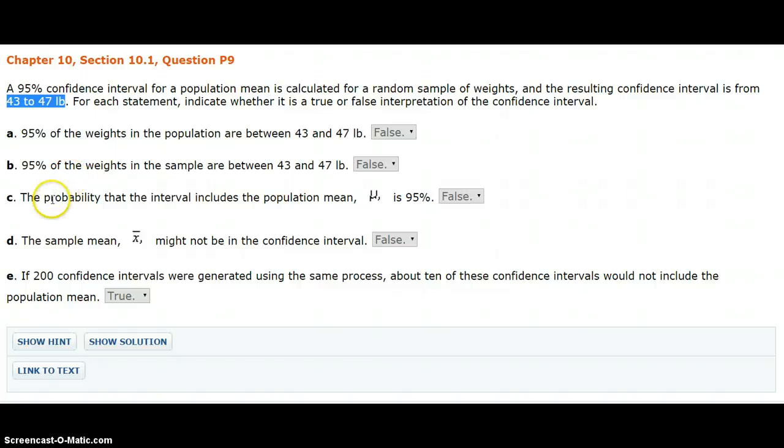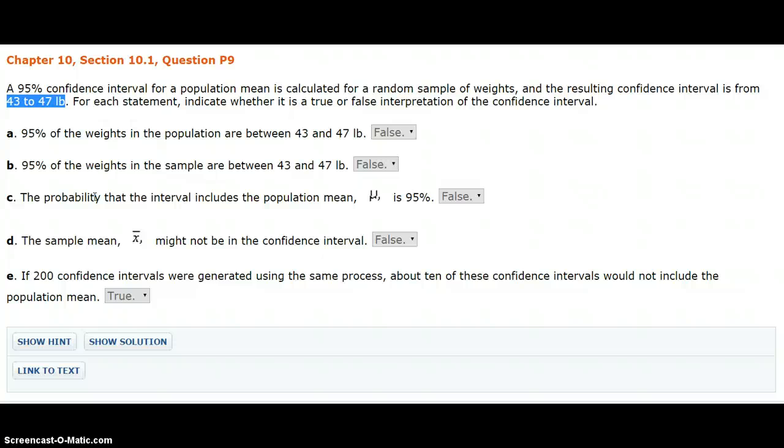Now what we could say is we are 95% confident that the interval includes the population mean. So that level of confidence is something that certainly can vary anywhere between 0 and 100%. But the actual probability is either 0 or 1, depending on whether or not we got it.